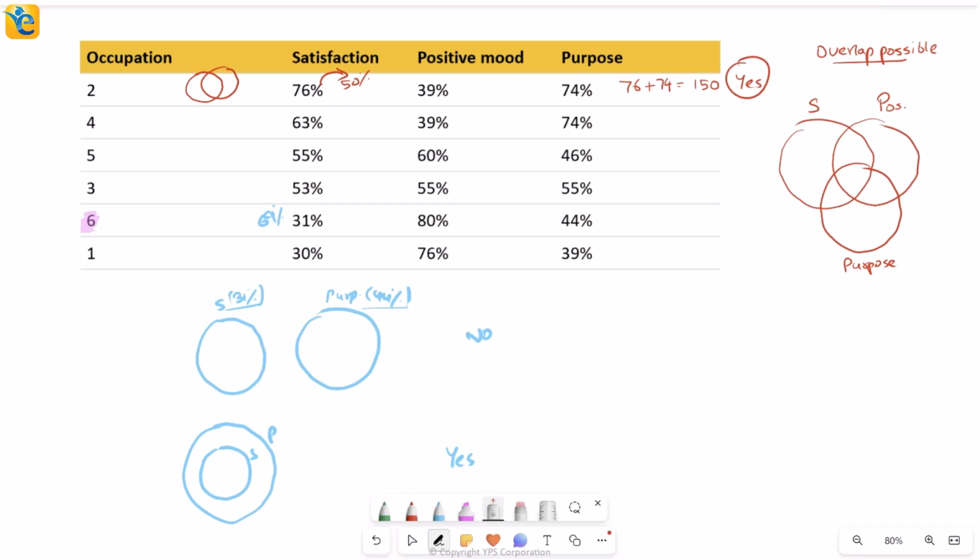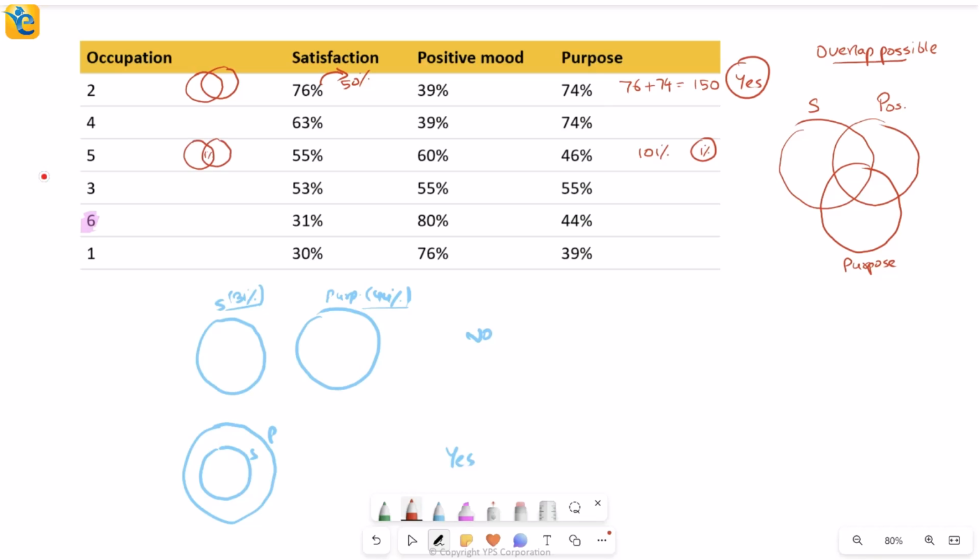But again, that is something which changes from occupation to occupation. I took 2 examples to show you the extremes: one case where you can say nothing, one where you were sure. And then you could have something in the middle also. Say I take 55 and 46. What's the sum of these two values? This is going to be 101%. That means at least 1% overlap has to be there. At least. There could be more overlap.